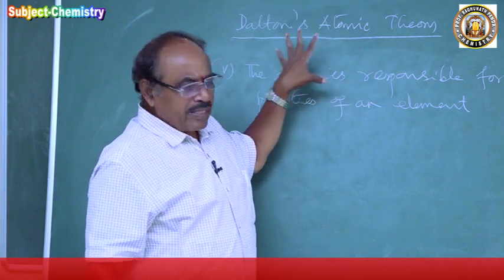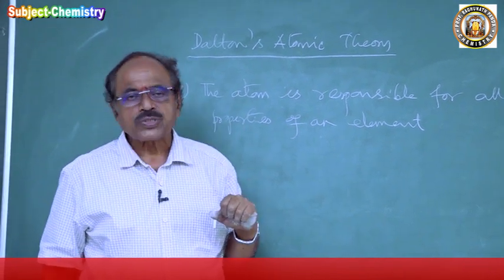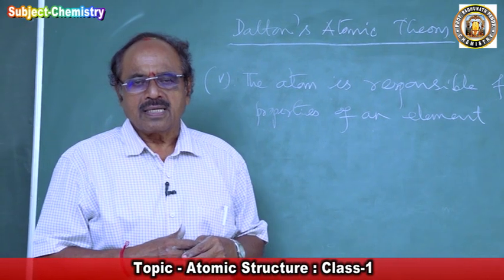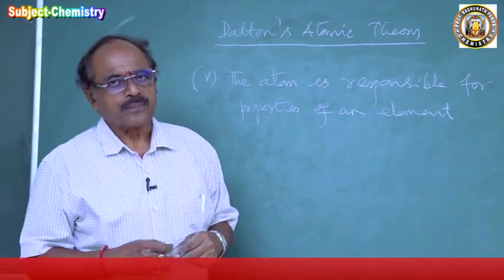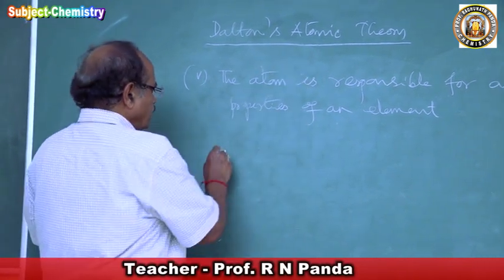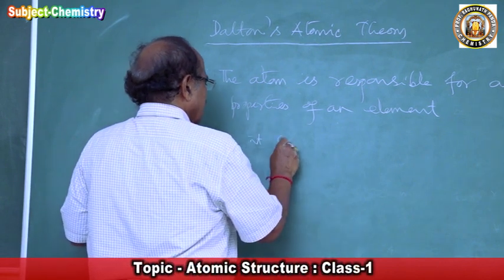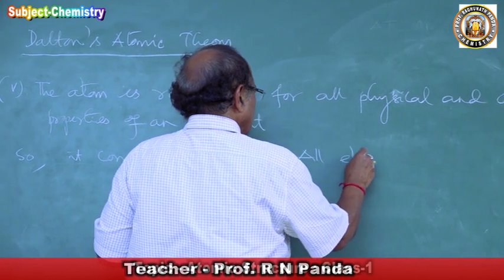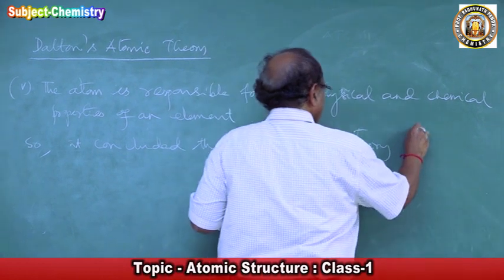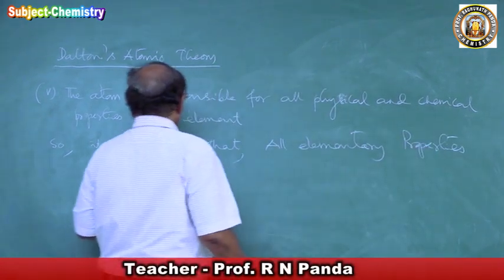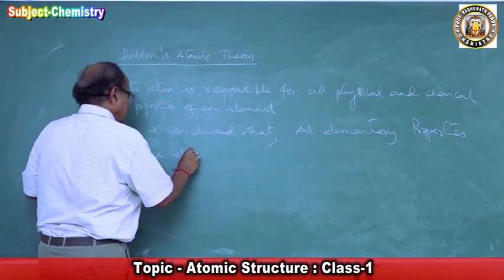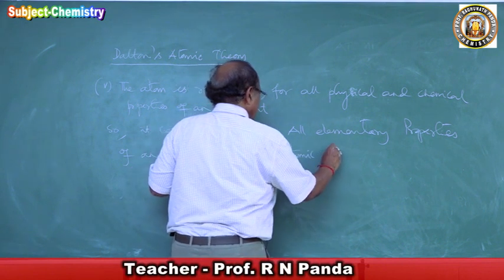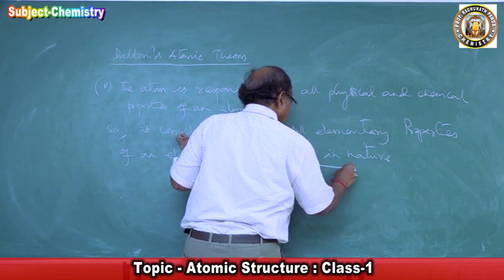So to explain all these five properties, all the five postulates Dalton has proposed, if somebody puts a question to me, sir, kindly tell me in one sentence about Dalton's atomic theory, I can say all five in one: it can be concluded that all elementary properties of an element are atomic in nature. So that is the entire Dalton's atomic theory.